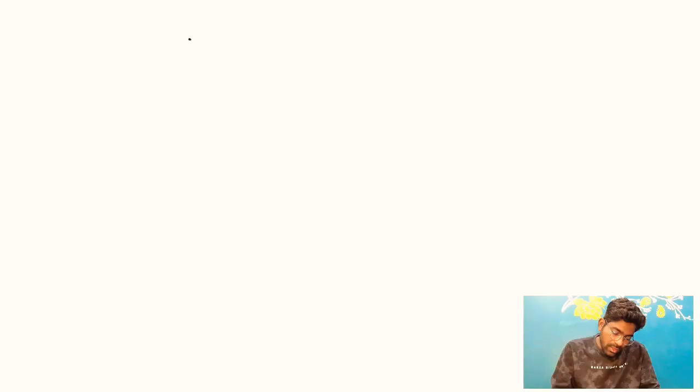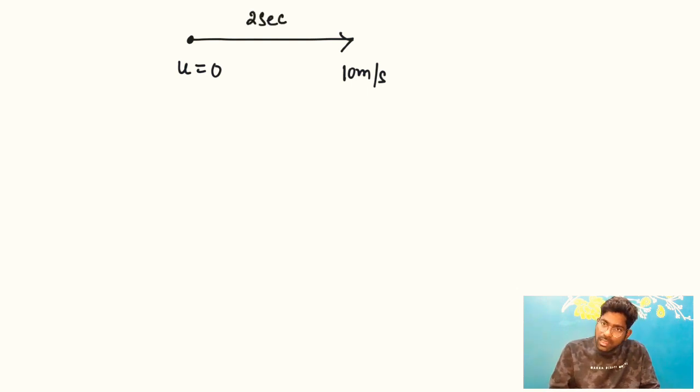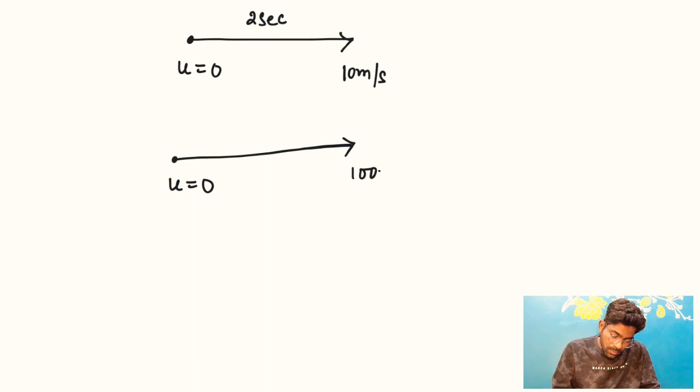Understand? Let's say an object starts from rest and increases its speed to 10 meters per second, right? In 2 seconds. Let's say this is case 1, okay? Then there is a second case. An object travels from rest and increases its speed to 100 meters per second in again 2 seconds only. So what is the difference you are going to observe here?